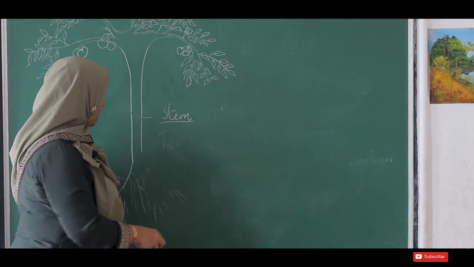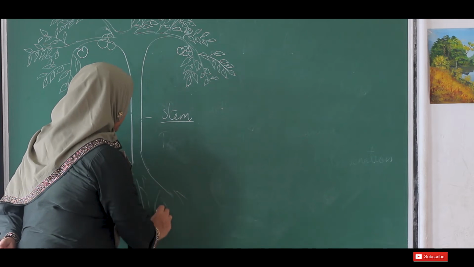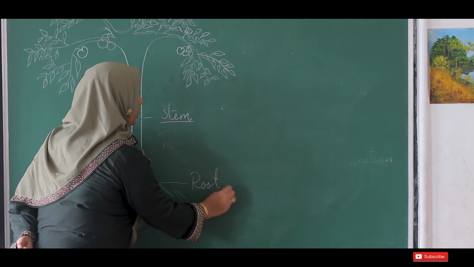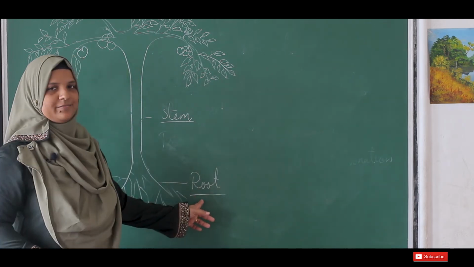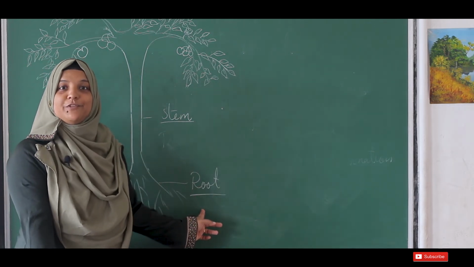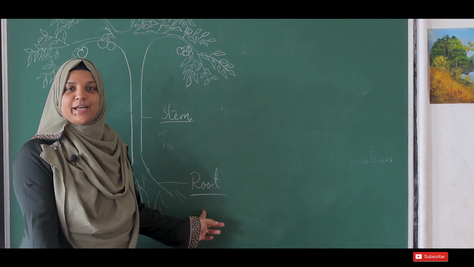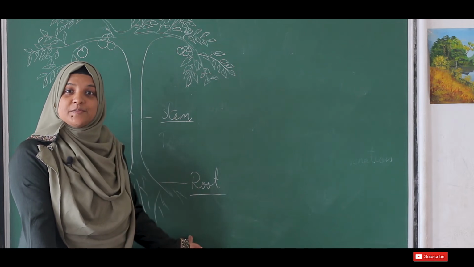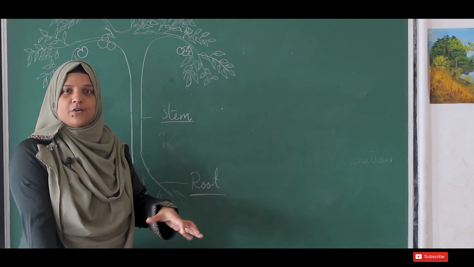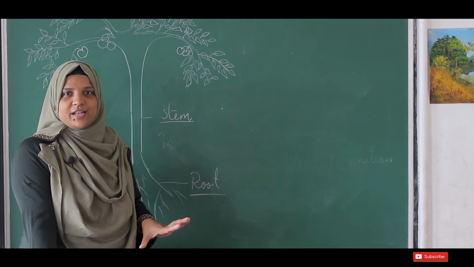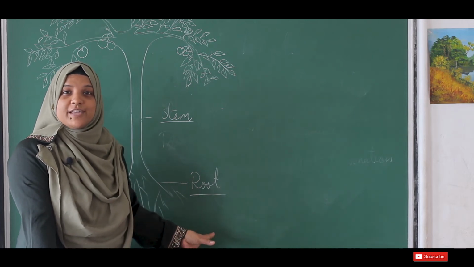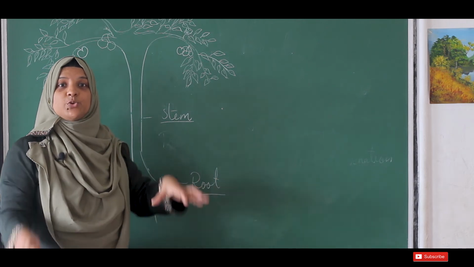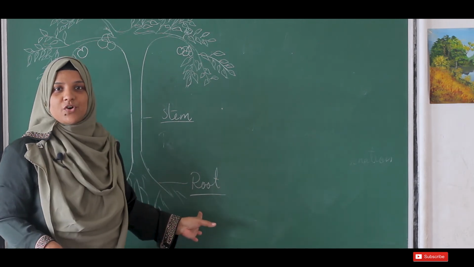Now let's come to the next part of the plant. It is the root. What is the purpose of a root for the plant? If there is no root, what will be the condition of the plant? Will it stand like this? No. So it helps the plant to anchor, to fix in the soil. If the roots are not strong, it cannot stay like this. So it helps the plant to anchor in the soil.